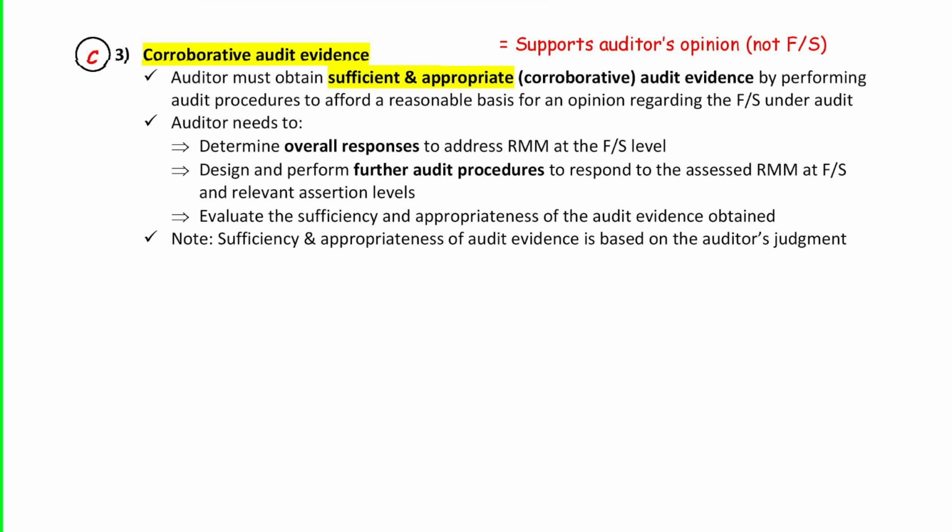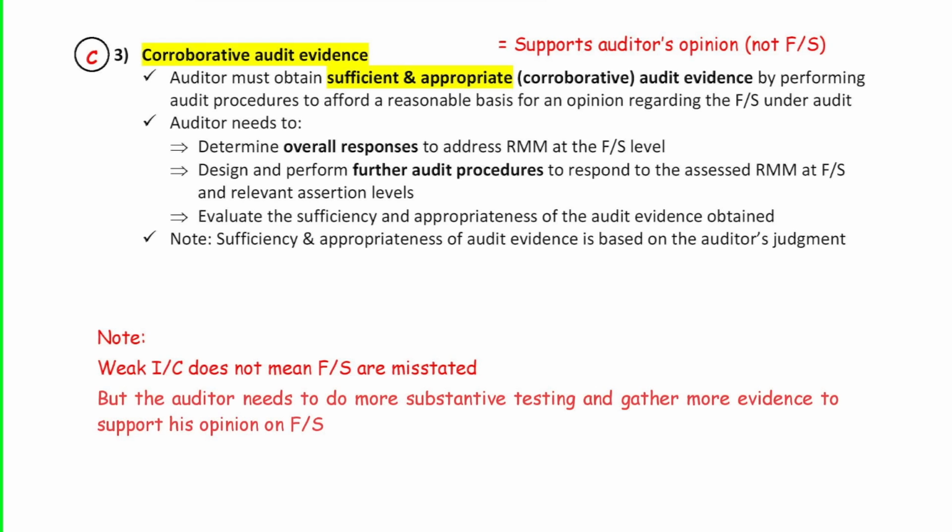And on the bottom of this page, let's make a little note. Weak internal controls does not mean that the financials are misstated. An entity could have weak internal controls but still come out with the right financials. But the auditor needs to do more substantive testing and gather more evidence to support his opinion on the financials.